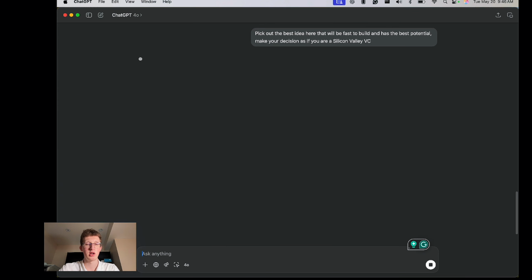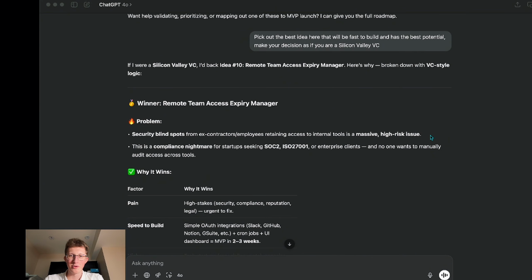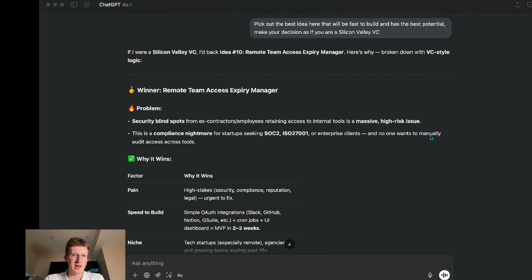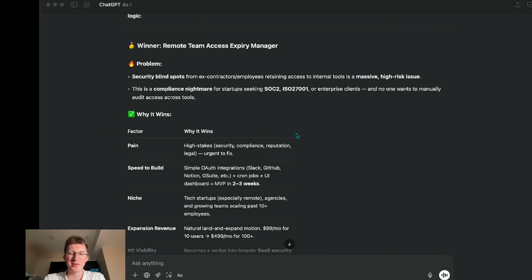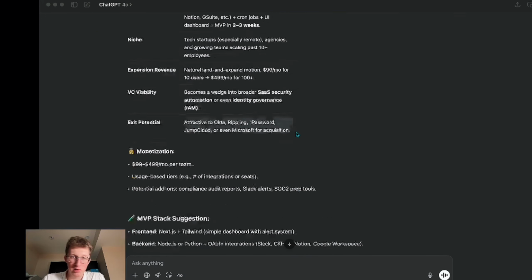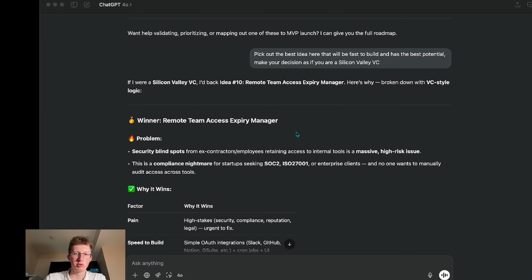So let's ask that. All right, so ChatGPT picked a pretty interesting idea here, and it's a remote team access expiry manager. To save you some time reading all of this, what we're creating is a tool for teams and small startups to be able to add all of their employees and all of the different platforms they're using. Let's say an employee quits or is fired. We want to remove them from all of the platforms, like having internal access to the platforms, and this tool is going to do that automatically.